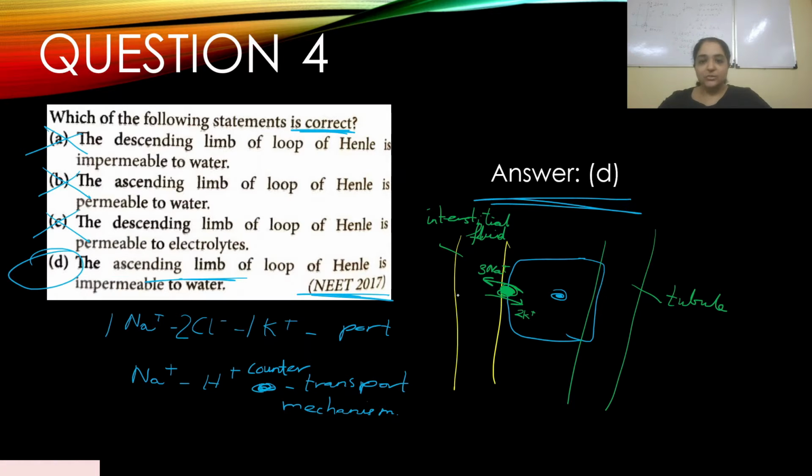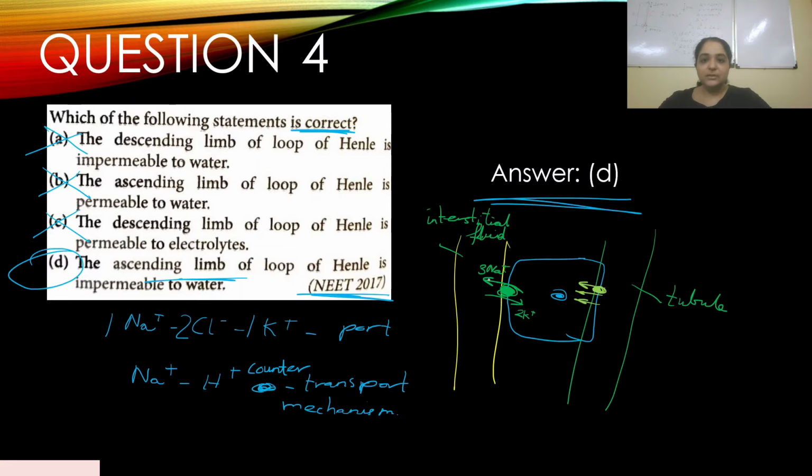On the other hand, you have this co-transport mechanism where one sodium, two chloride and one potassium are entering the cell. Correct?